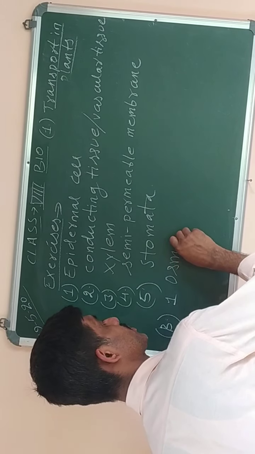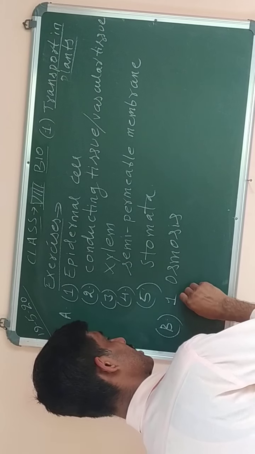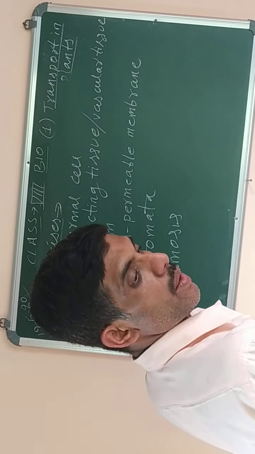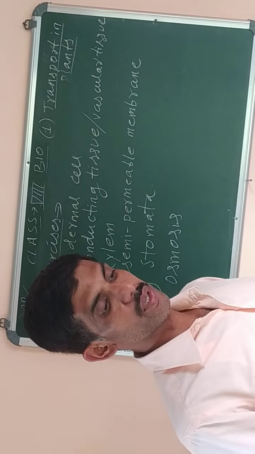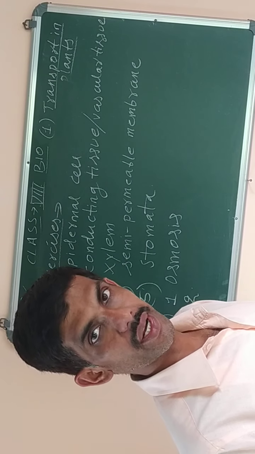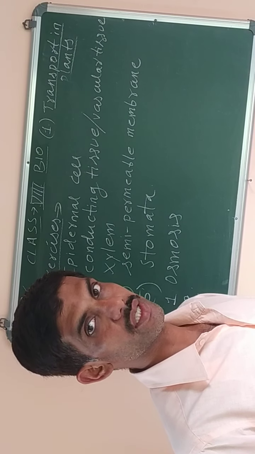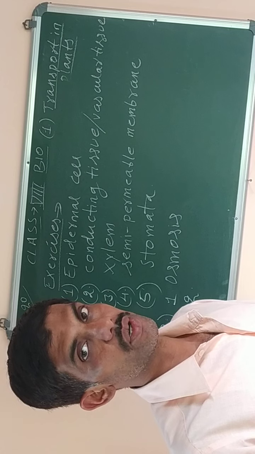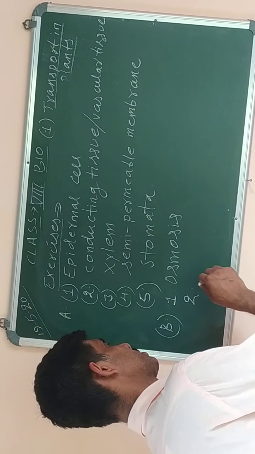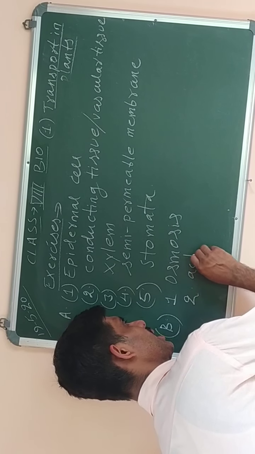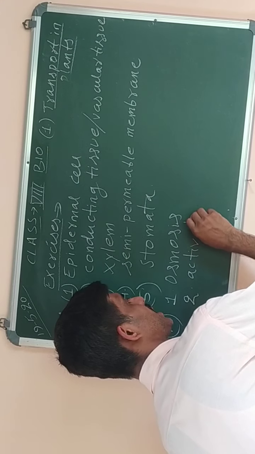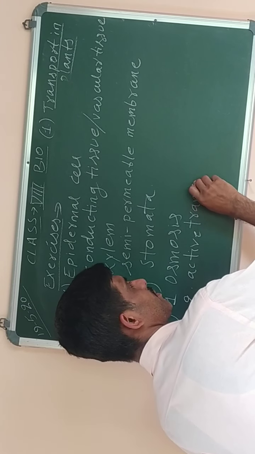Number 1, osmosis. Then the second question is the process of movement of molecules against concentration gradient utilizing energy. Just now I told you that this process is called active transport. So the answer of number 2 is active transport.